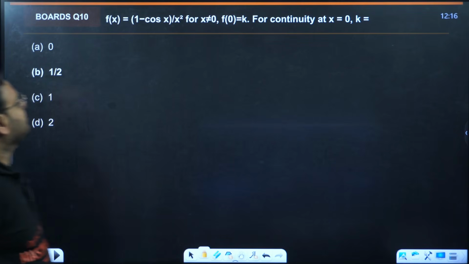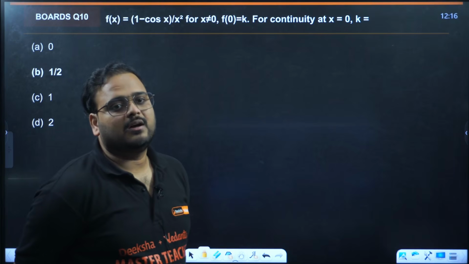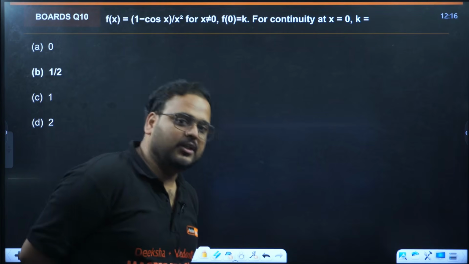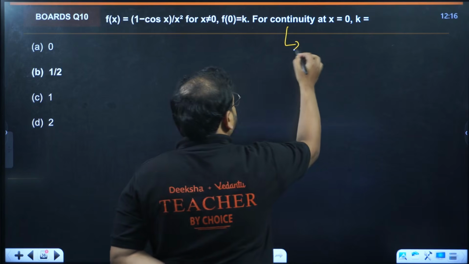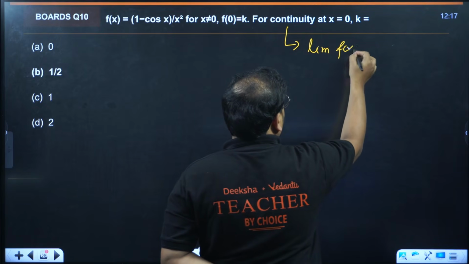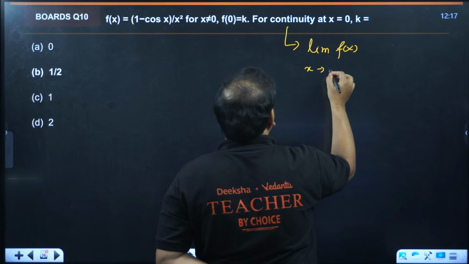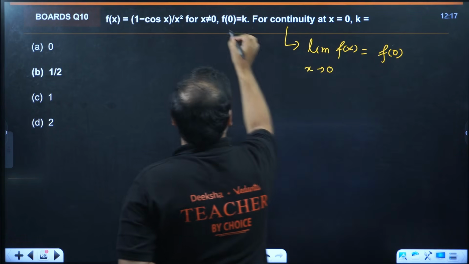f(x) is given as (1 minus cos x) upon x square. We are supposed to check the continuity. For it to be continuous at 0, find the value of k. For it to be continuous, the condition is that the limit of f(x) when x tends to 0 should be equal to f(0). f(0) is given as k.